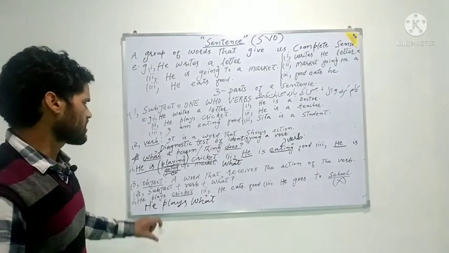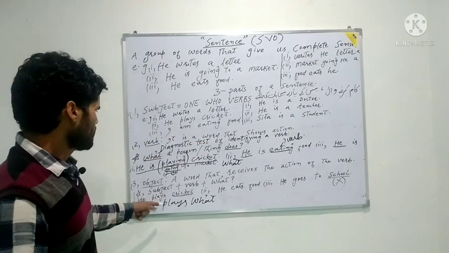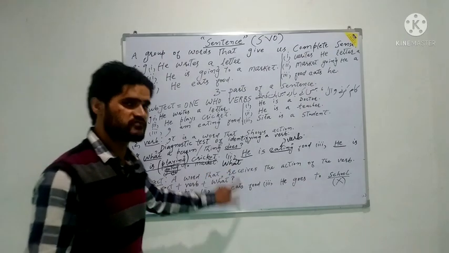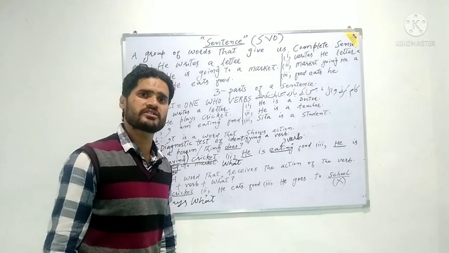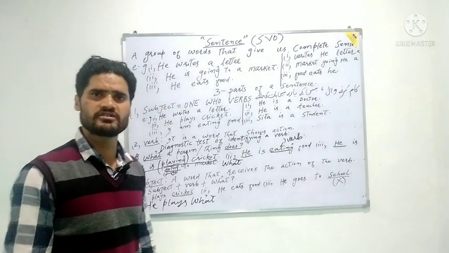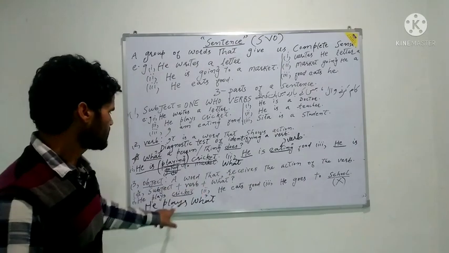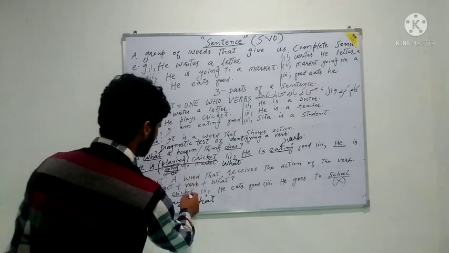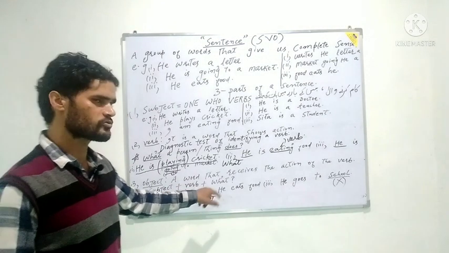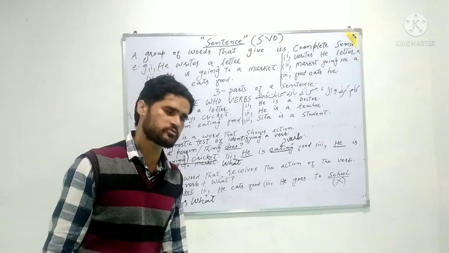sentence. However, outside the principle of the identification of object, if it does not give us the answer, subject plus verb plus what, if it does not give us the answer which is being provided in the sentence, then there is no object. For example, he plays what? He plays cricket. Cricket here serves as the object of the sentence. Now we will apply this diagnostic principle in the understanding of the second sentence. He eats food. He eats food.